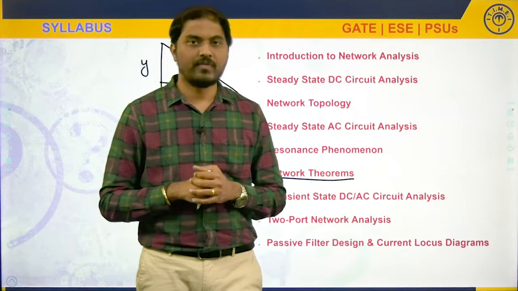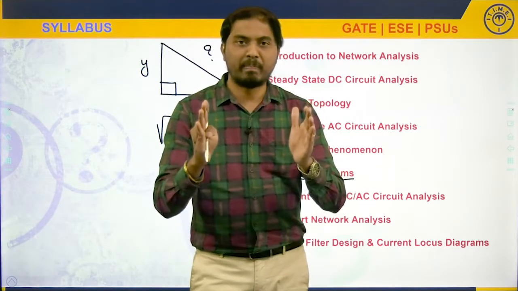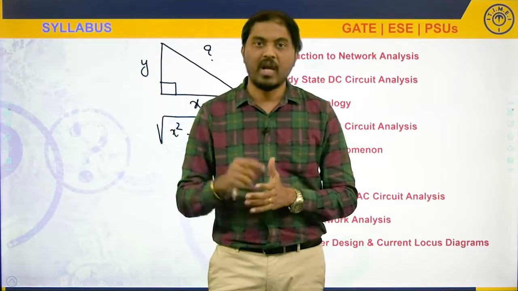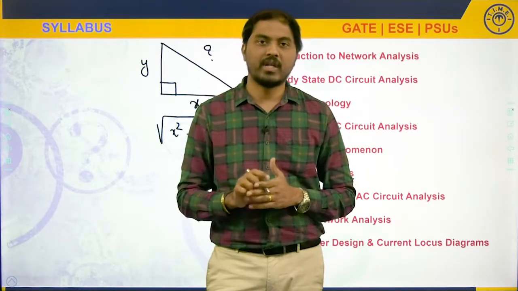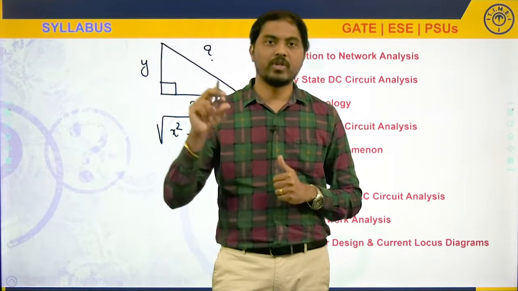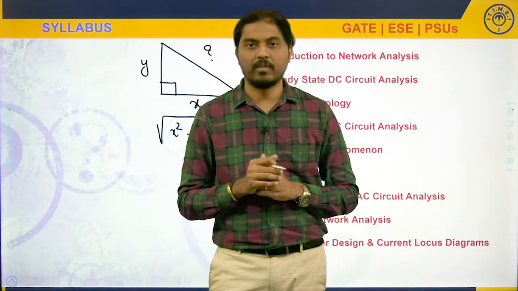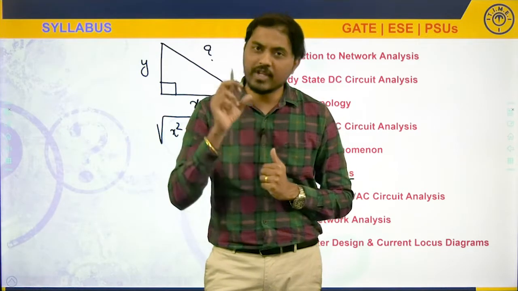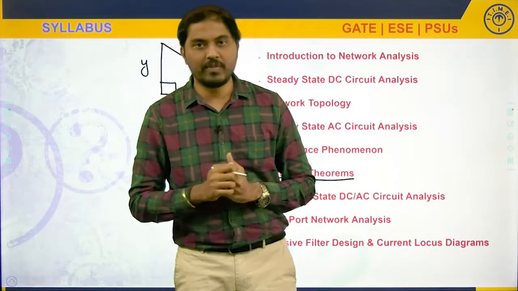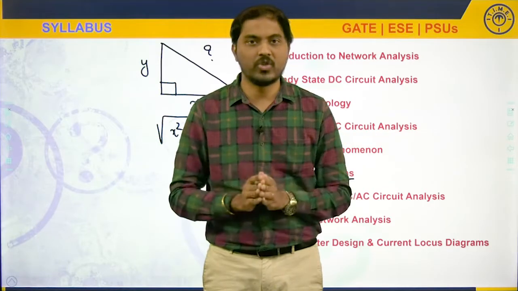How to learn is, first, as I said, there are 9 theorems. First, let us pick a theorem, understand what that theorem is trying to convey, and most importantly, let us learn its application, meaning which theorem to be used where. All these theorems have very interesting and very specific applications. For example, there comes a situation where other than superposition theorem, all doors are closed for you.